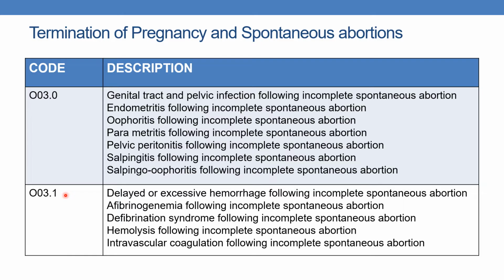Next is O03.1. It deals with delayed or extensive hemorrhage following incomplete spontaneous abortion. And whenever the physician documents afibrinogenemia and defibrination or hemolysis or intravascular coagulation, all these terms following incomplete spontaneous abortion, the code is O03.1.